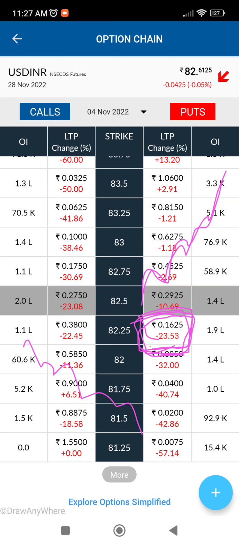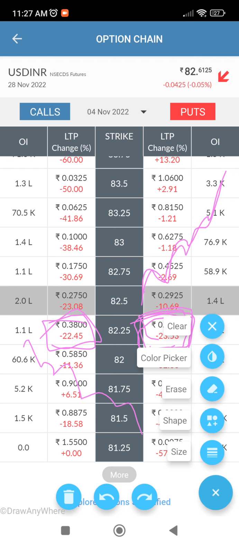So it is important for you to make the right choices, whether you take CE or PE on either of the directions. Now there are some people who take CE also and PE also. That is called hedging. I'll tell you what is hedging.